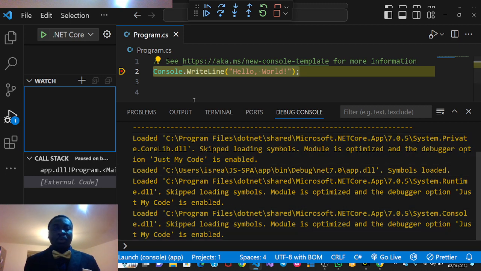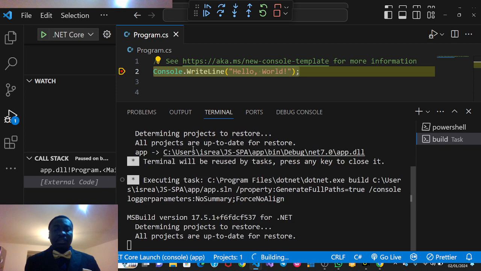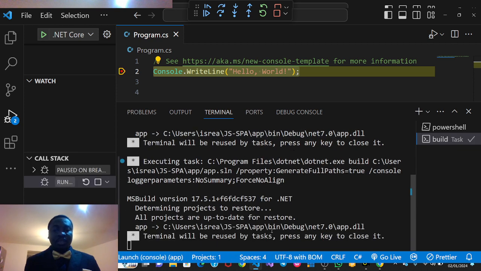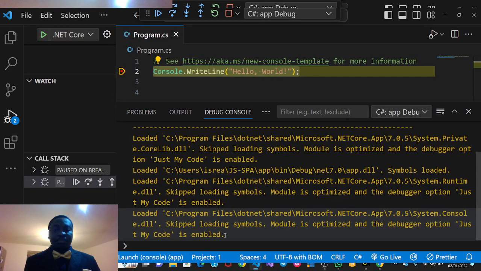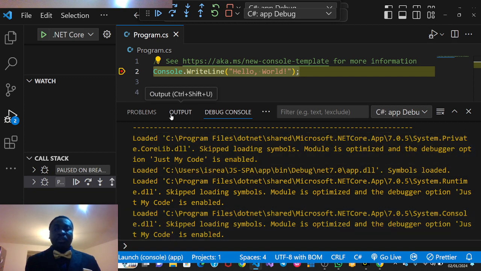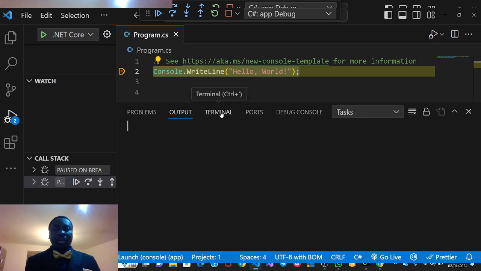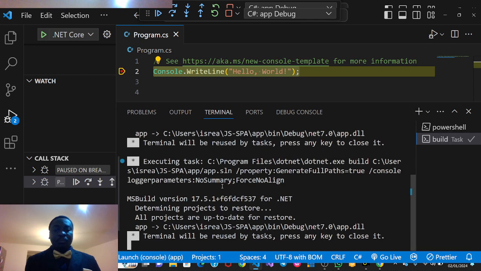So with this, I'm going to continue with it. And what will I do? I will just run the code again. So with this, it debugs the code. See, building. Okay, I'll skip that step. Building. I will go back to my output and my terminal. So with this, I'll continue with it.